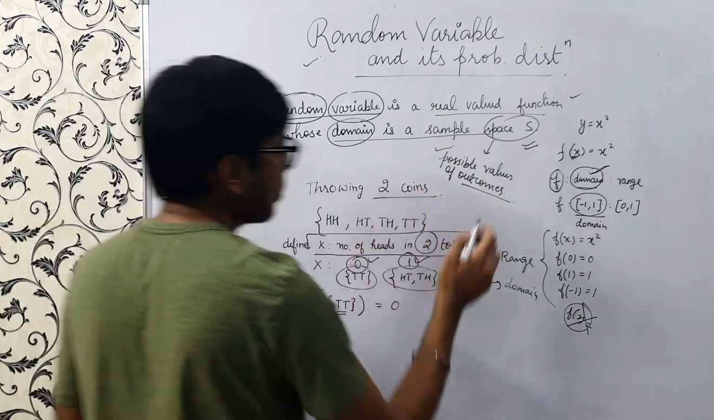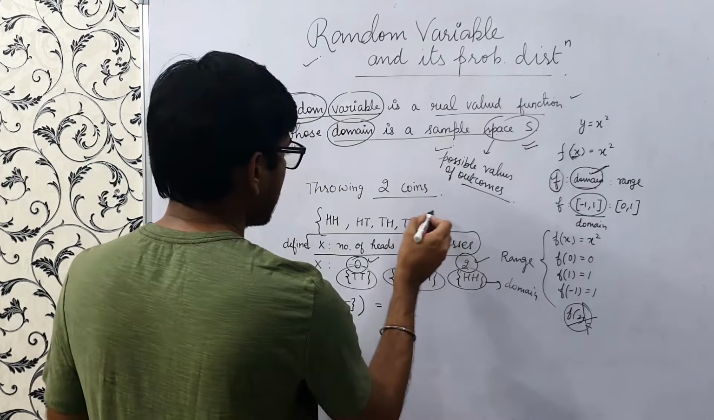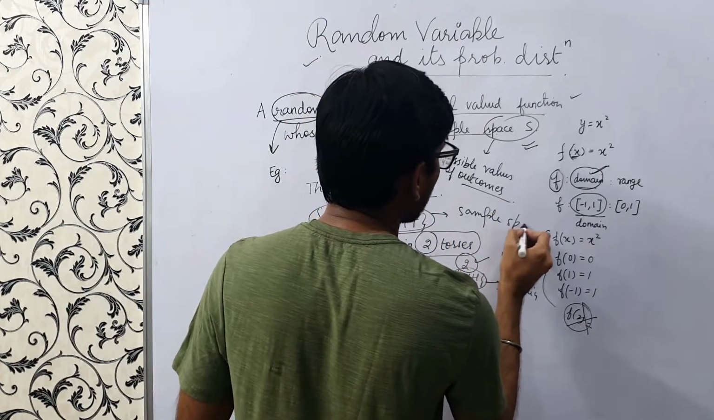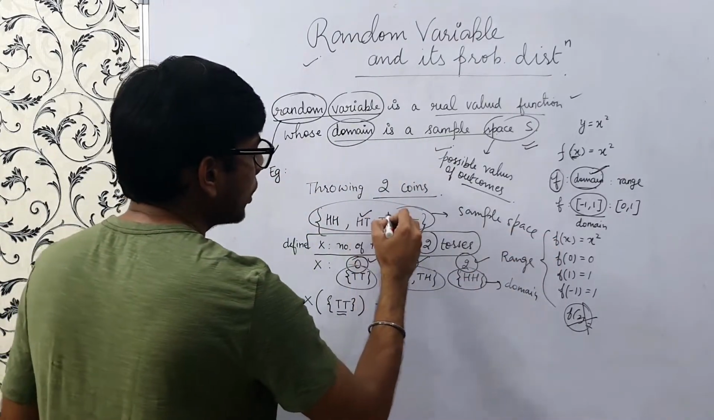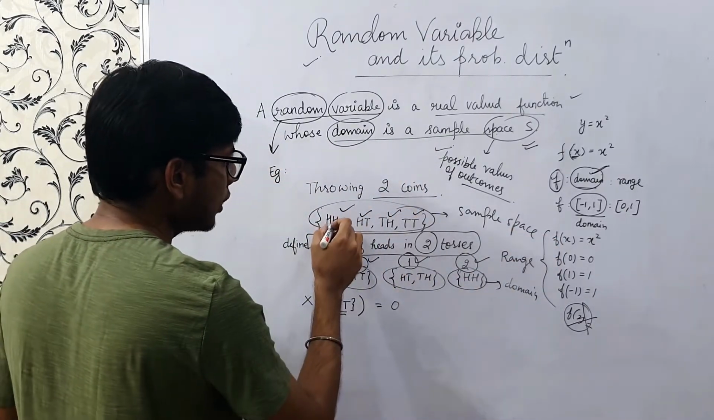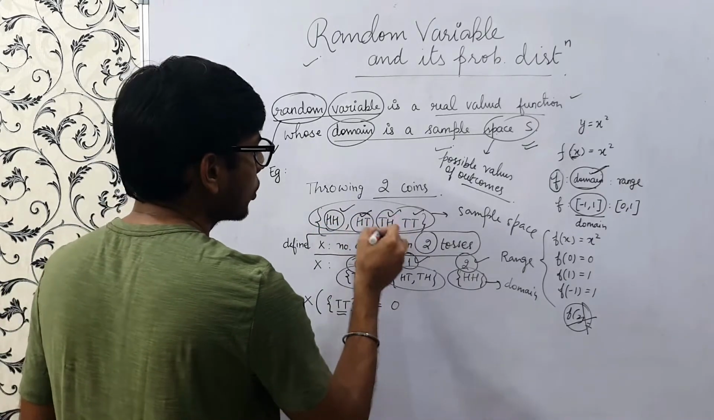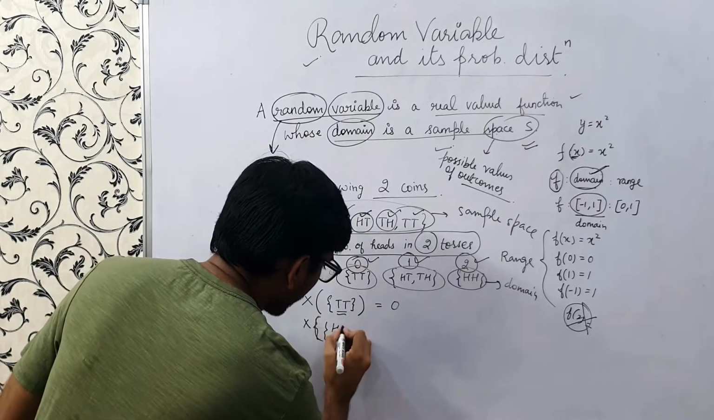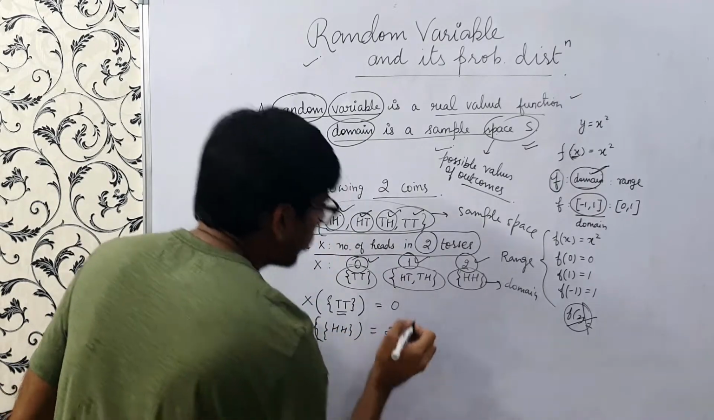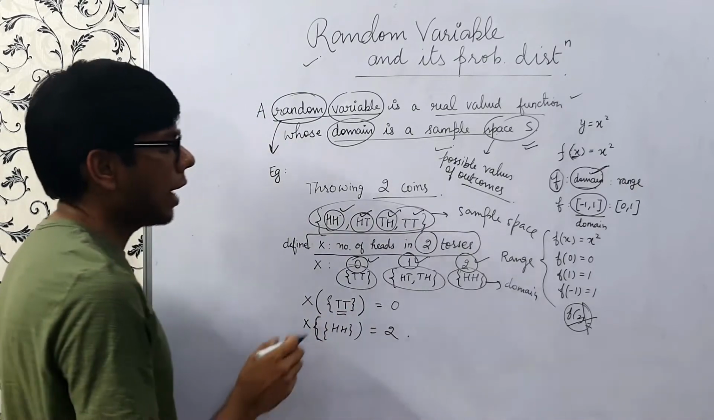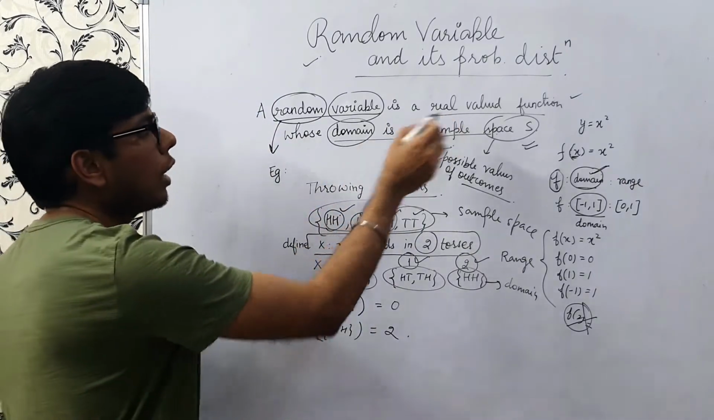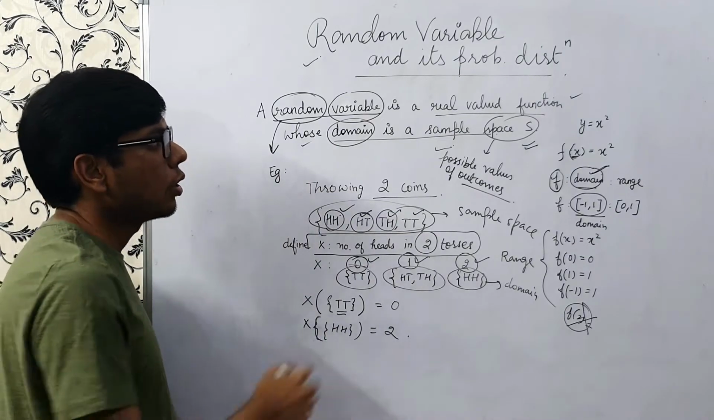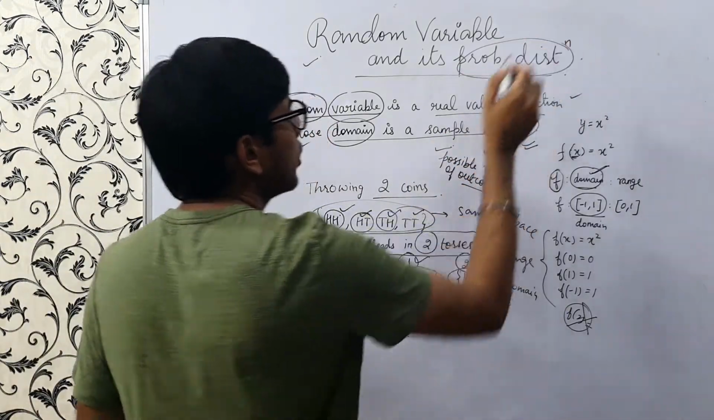This means the x, the random variable of this outcome, is 0, right? So what is our sample space in this case? Sample space is this, right? So it is defined on all of these outcomes. So for HH, x is 2, right? So this is the meaning of a random variable: a real valued function whose domain is a sample space S, right? So now we'll understand probability distribution.